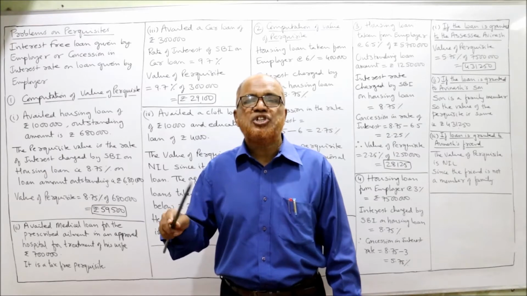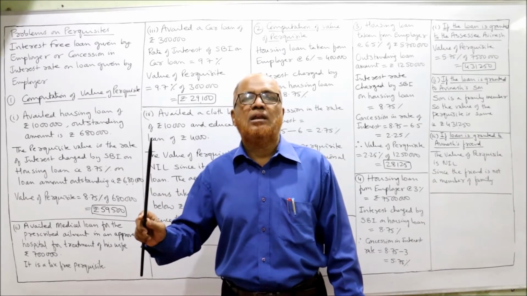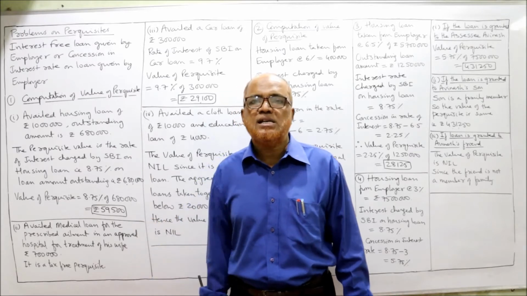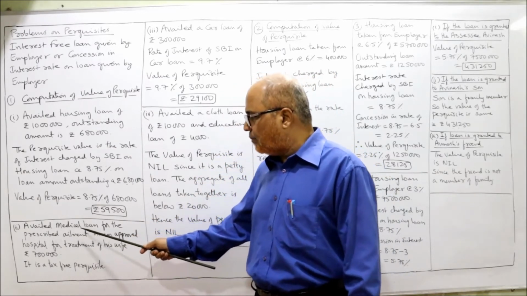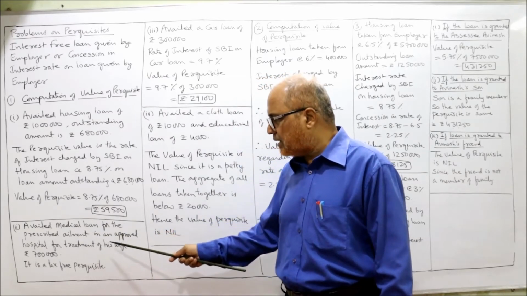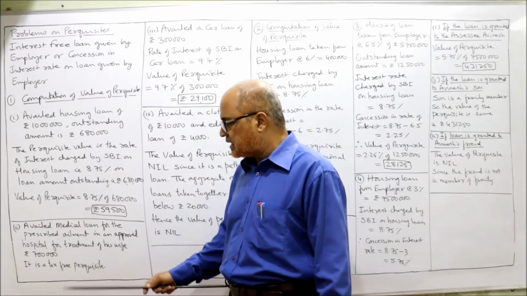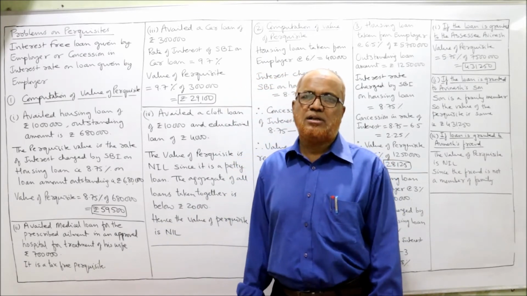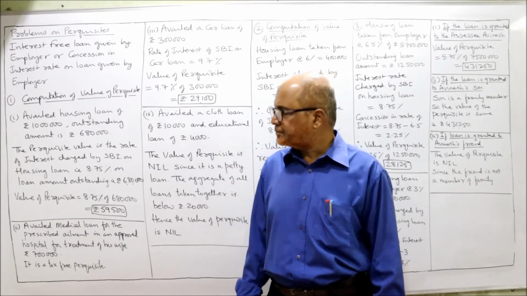And if the treatment is done in an approved hospital, whatever loan is taken interest free, that is a tax free perquisite. So he availed a medical loan of 7 lakh for the prescribed ailment in an approved hospital for the treatment of his wife. It's a tax free perquisite. The value of the perquisite is nil.